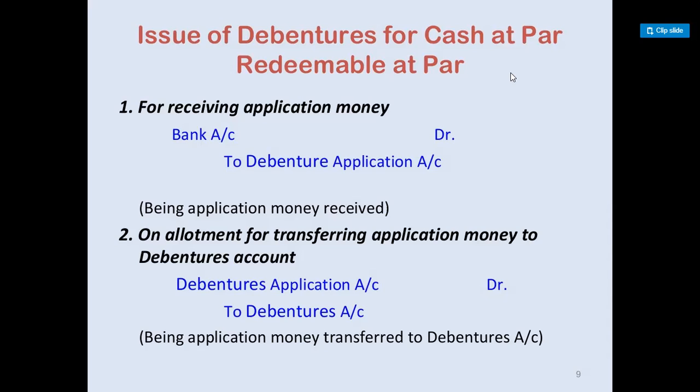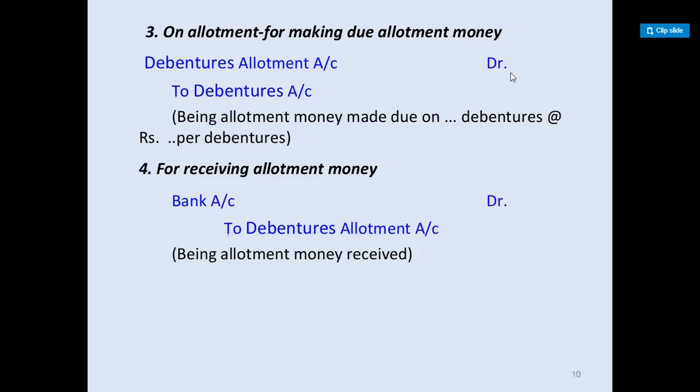Next is on allotment, or transferring application money to debenture account. So debenture application account debited to debenture account. That means the amount of capital is now funded. So the debenture application account is closed over here by making it a debit entry.